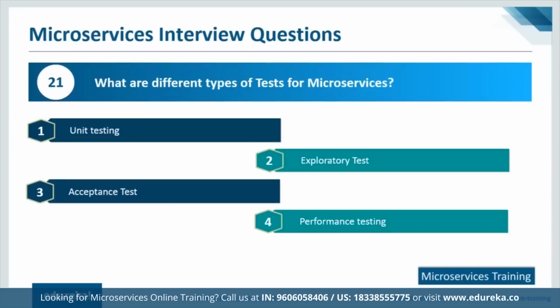Those are your unit tests basically, and to some extent performance testing as well. At the second level, you have your exploratory tests, which also happen frequently, but not as frequently as your unit tests. And then you have your acceptance tests and performance tests. These tests are for the stakeholders.